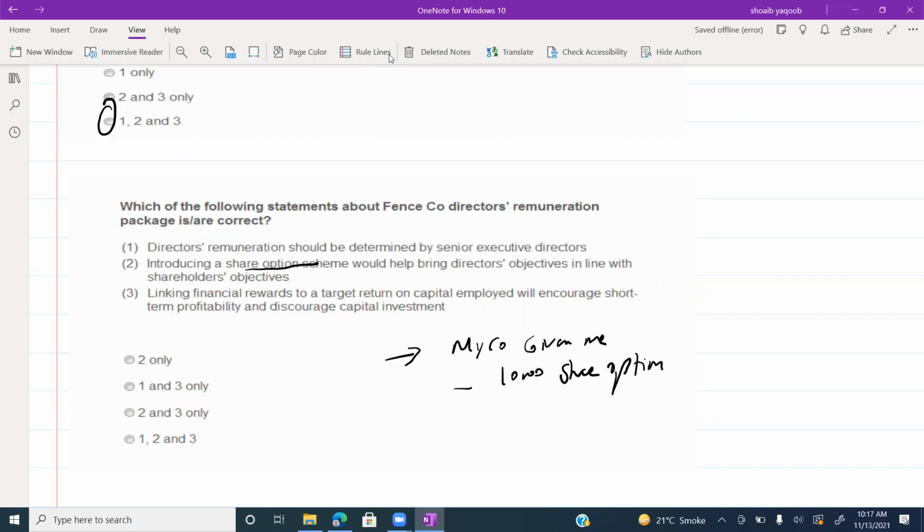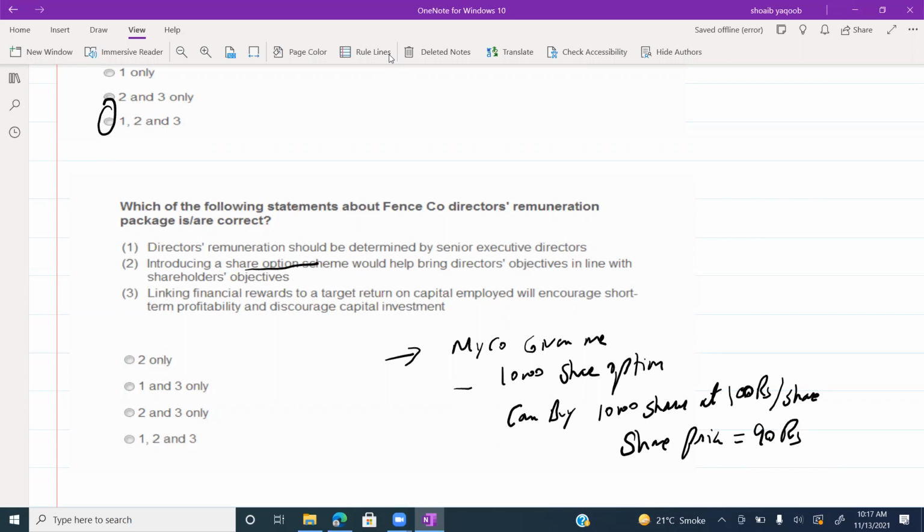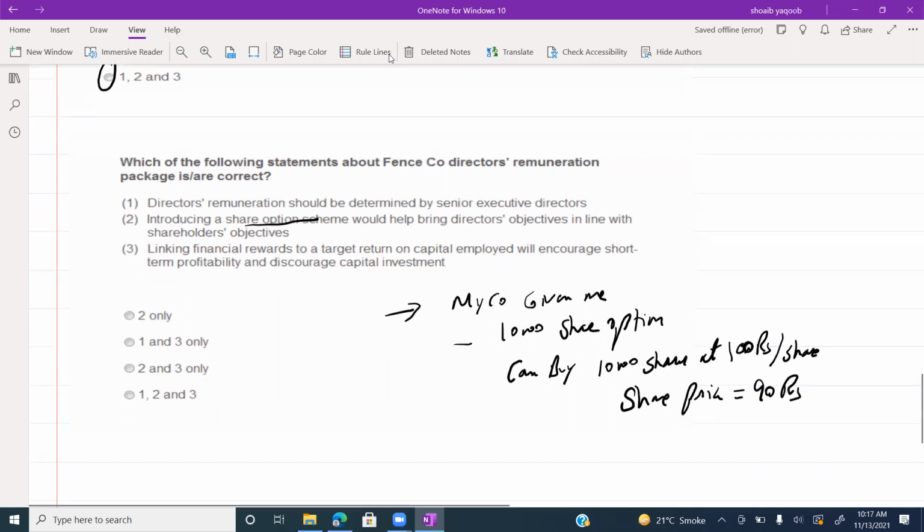In the share option, it is written that I can buy 10,000 shares at 100 rupees per share. And the current share price is, for example, 90 rupees. The time is 4 years, so in the next 4 years, I can buy 10,000 shares at 100 rupees per share.